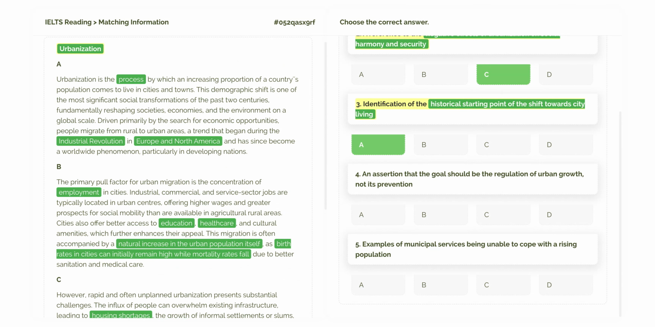Paragraph A defines the trend of urbanization and gives its origin story, stating that it began during the Industrial Revolution in Europe and North America. This is a clear identification of the historical starting point.